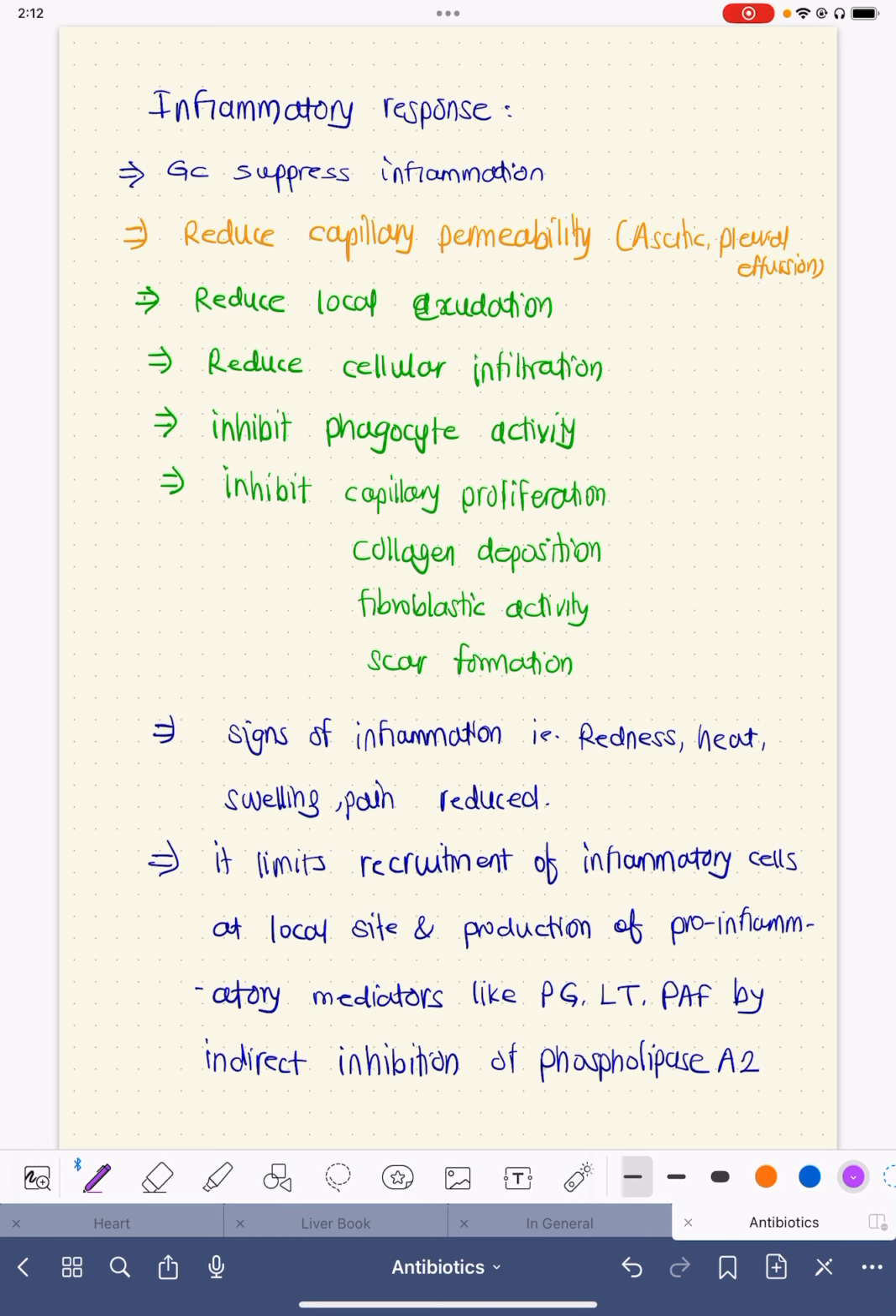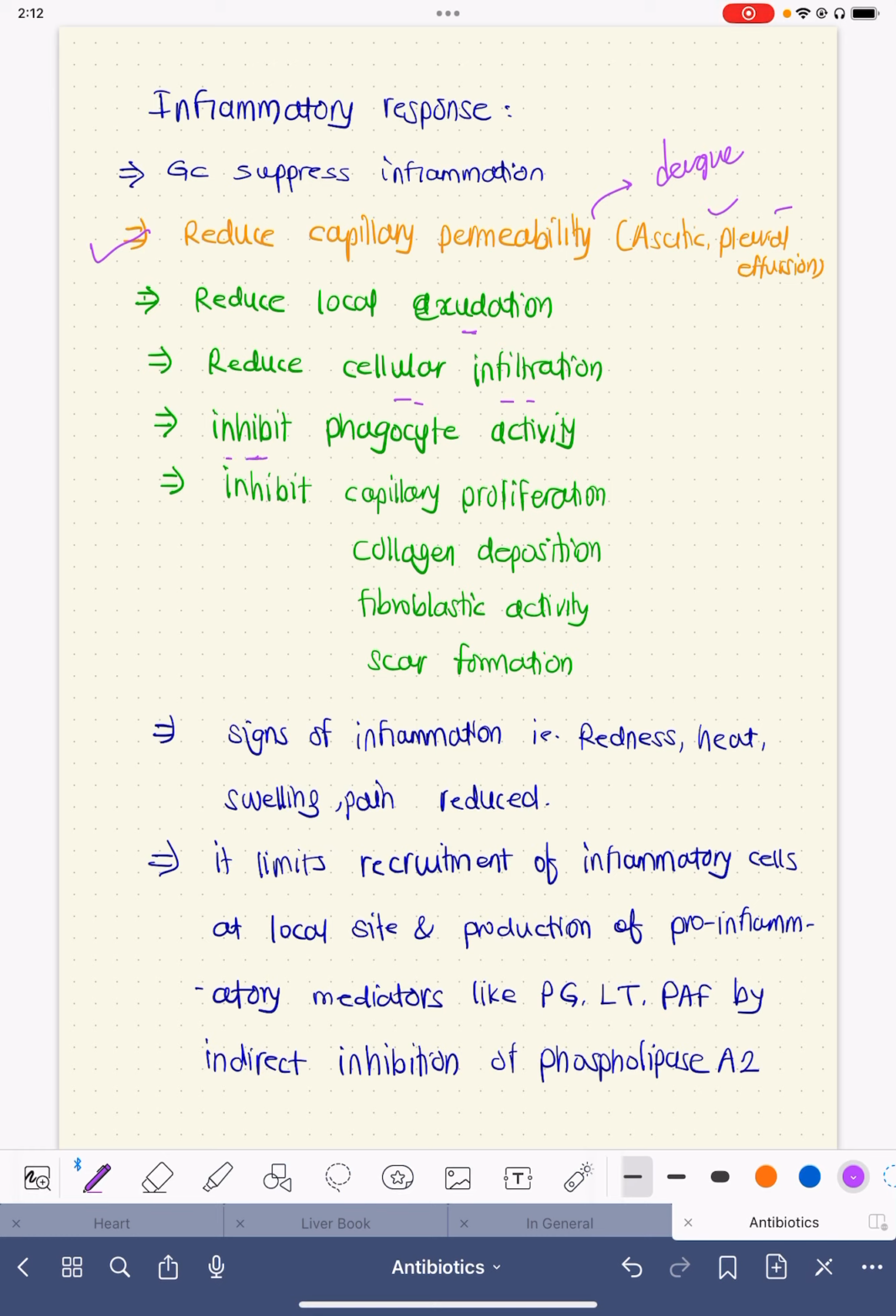Regarding inflammation, glucocorticoids suppress inflammation. They reduce capillary permeability, as we already spoke. This we use in dengue or other viral illnesses where there is excess of ascites or pleural fluid. They reduce the local exudation. They reduce the cellular infiltration. That is how it reduces the inflammatory signs locally, like swelling of the knee, or whenever some patient gets injury-related swelling or post-traumatic swelling. Steroid can reduce the cellular infiltration and can reduce the swelling, redness, heat on that particular area.